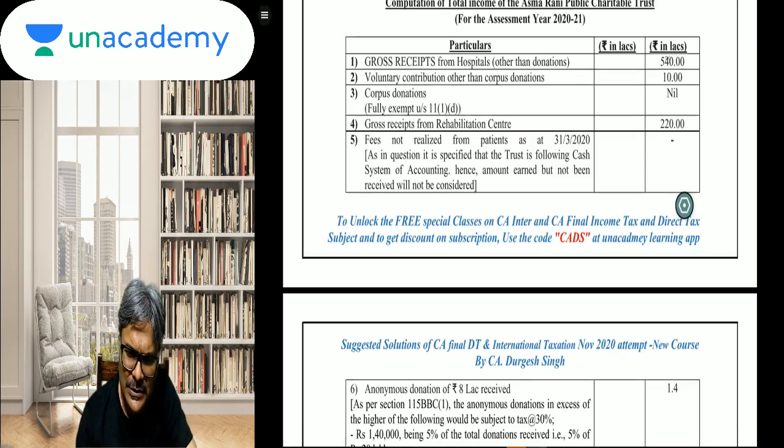So you can just see, students, here gross receipt 540, voluntary contribution other than corpus.